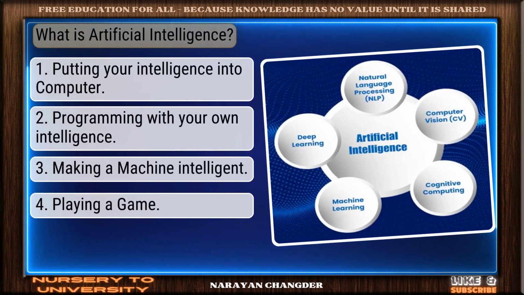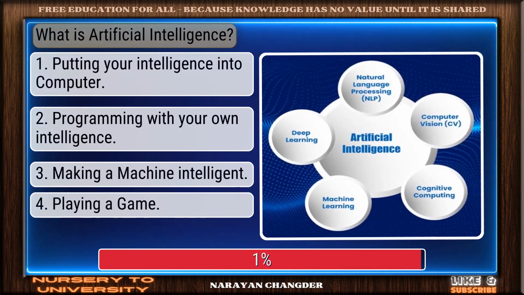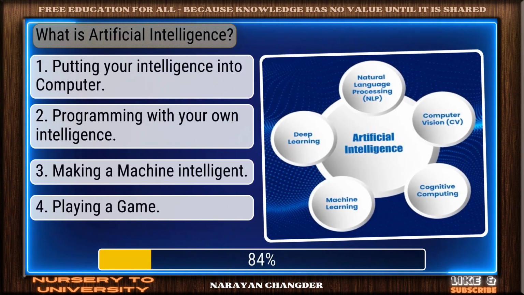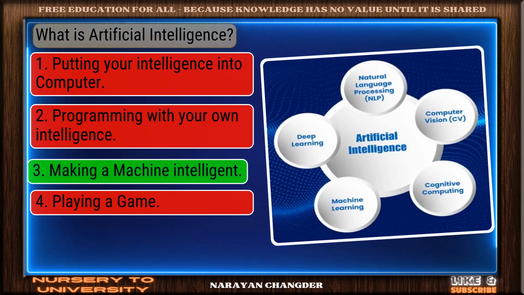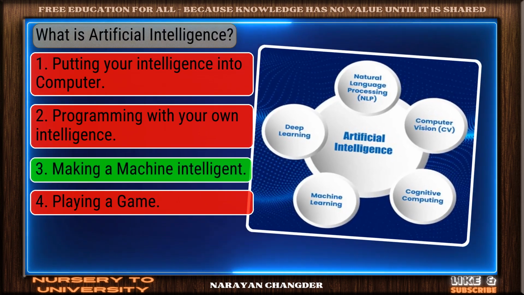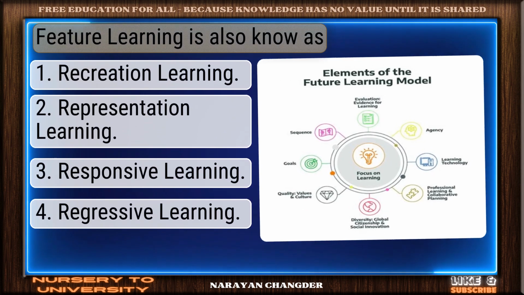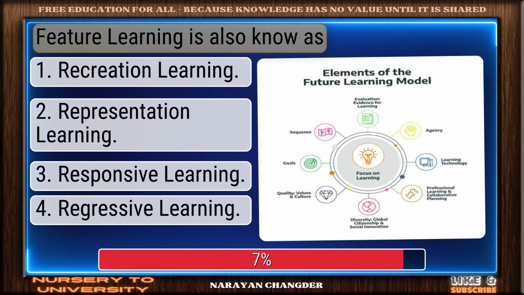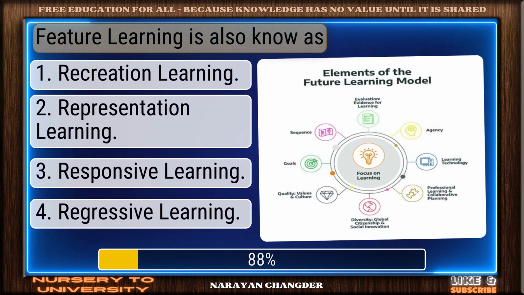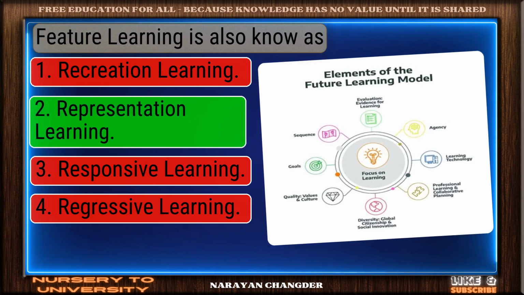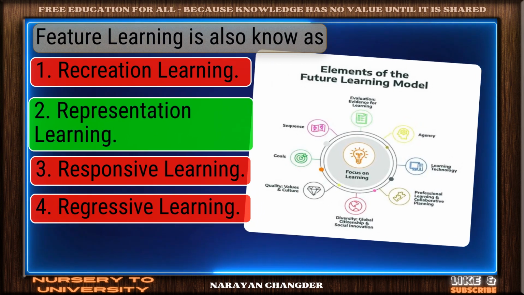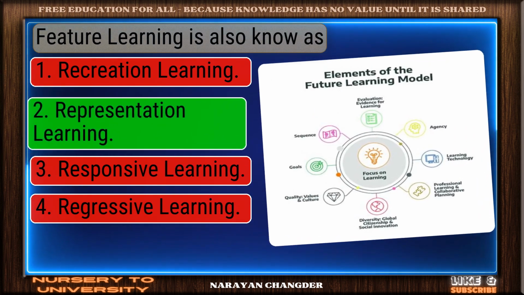Question number 45. What is artificial intelligence? Correct response. Making a machine intelligent is the most accurate answer. Question number 46. Feature learning is also known as. Smart move. Representation learning is an accurate answer.